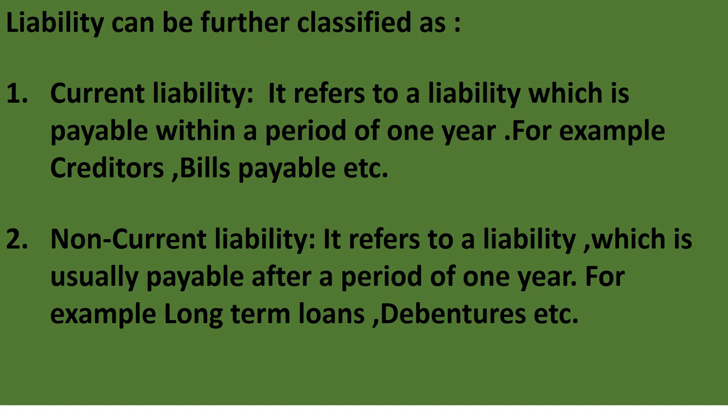Next one is non-current liability. Non-current liability refers to a liability which is usually payable after a period of 1 year. Understood the difference? Current liability is to be paid within a period of 1 year, and non-current liability is to be paid after a period of 1 year. Fine. So, for example, long-term loans, means the loans that are to be repaid after 1 year are called long-term loans. Fine.